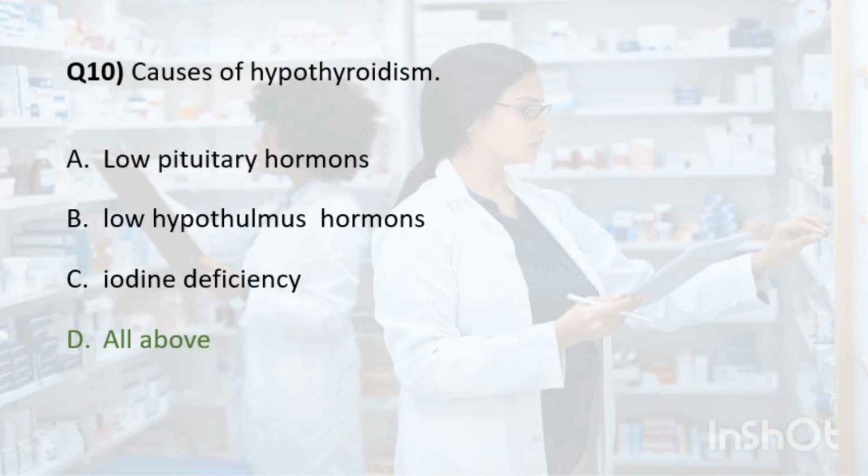Pituitary or hypothalamic disease: these are conditions that can affect the pituitary gland or hypothalamus, which are involved in the regulation of thyroid hormone. So the correct option is D.